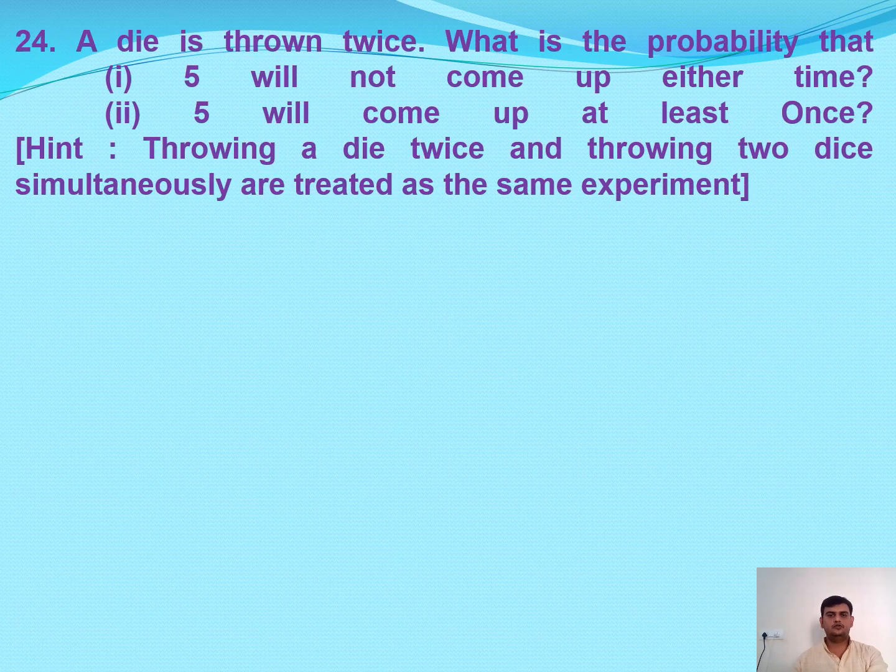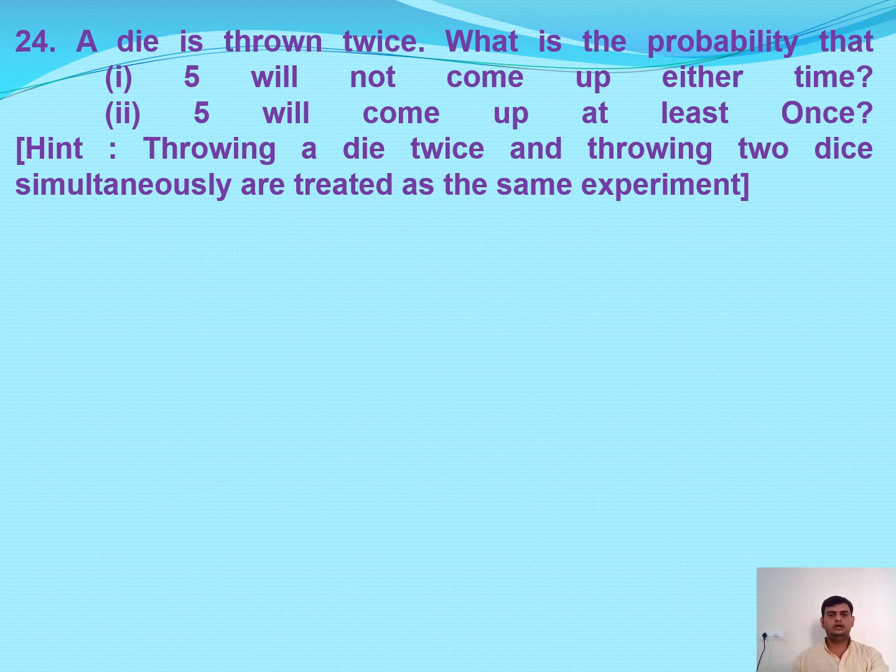Here we have problem number 24. A die is thrown twice. What is the probability that 5 will not come up either time? 5 will come up at least once. Hint: throwing a die twice and throwing 2 dice simultaneously are treated as the same experiment. It is a very important point. At a time when you throw 2 dice, there is no difference. So the same die, if you throw one time and again throw a second time also, same result.